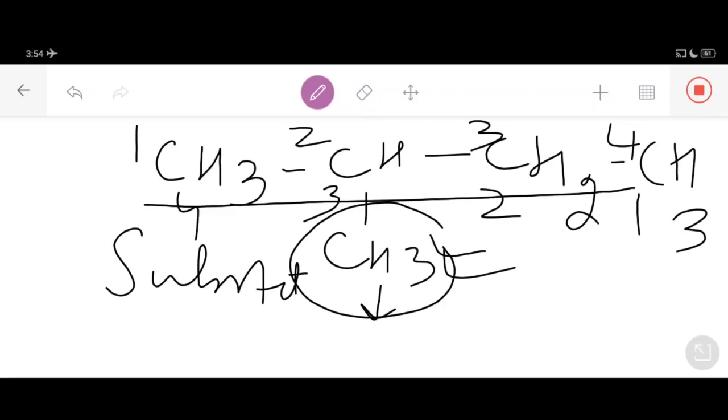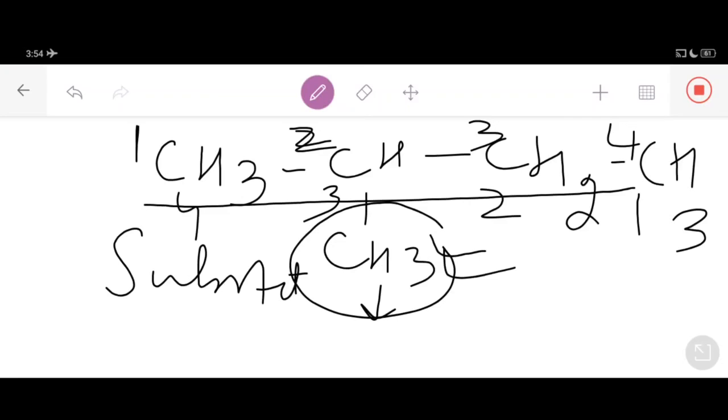But if I number 1, 2, 3, 4 from the left side, this substituent gets the second number. That is the correct numbering: we have to number the carbon atoms in such a way that the substituent gets the lowest possible number, dear students.